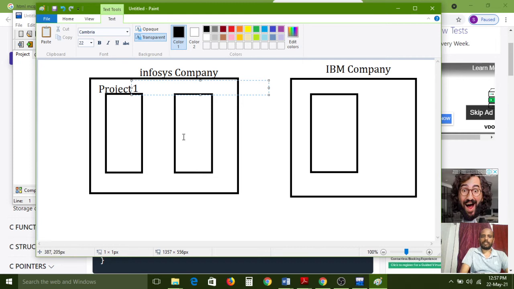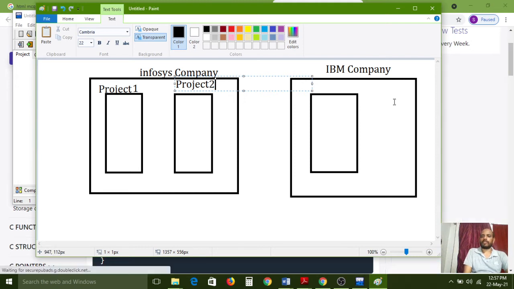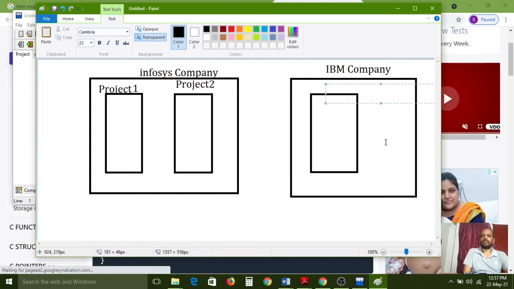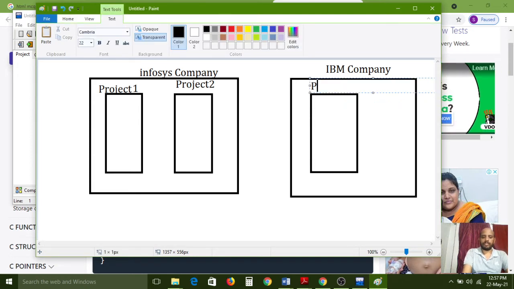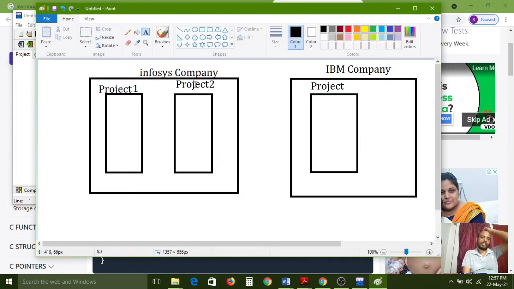Project 1, here project 2, and in this company also a project is going on.